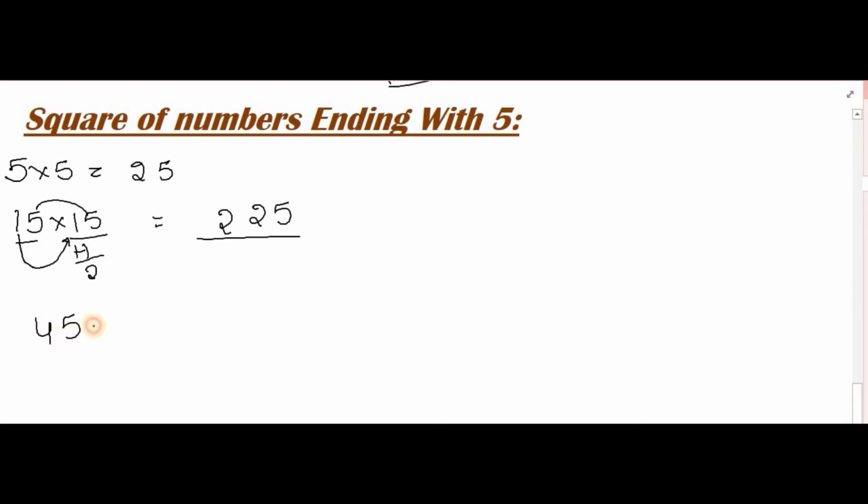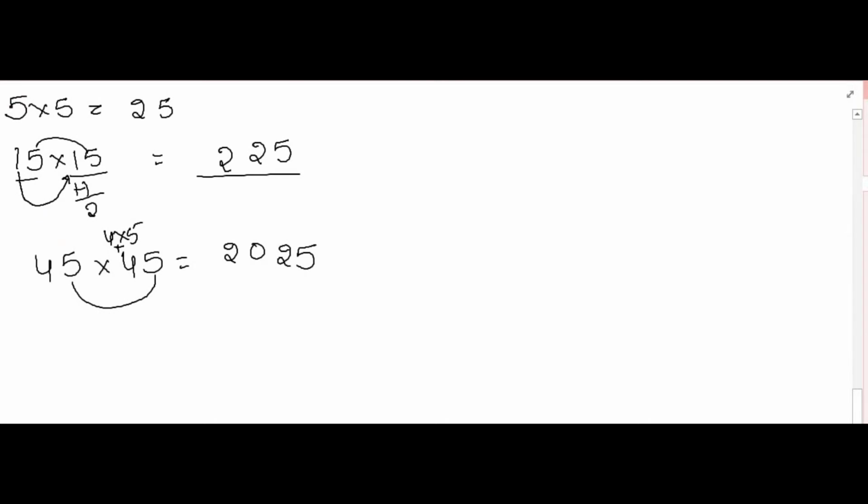For example, 45 into 45. We'll multiply the last digits, 5 5s are 25, and write it here. And instead of 4 times 4, we take the next number after 4, that is 4 into 5, which is 20. Yes, this rule can be applicable for so many things. I'll show you, 75 into 75.